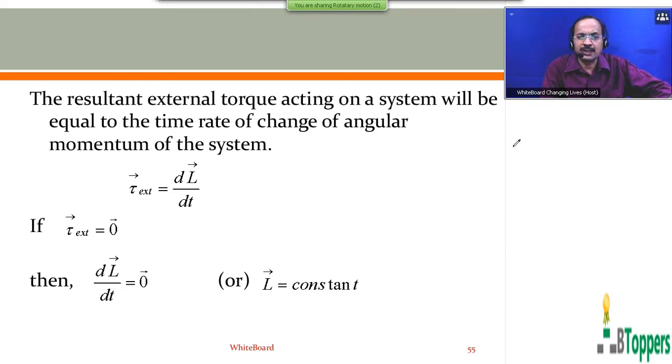So when the resultant of all the external torques acting on a system is 0, then the total angular momentum of the system remains constant, both in magnitude and direction. This is what we call the principle of conservation of angular momentum. I am going to show you the statement here on the screen. If you are copying the notes, you can take a pause and copy the notes.